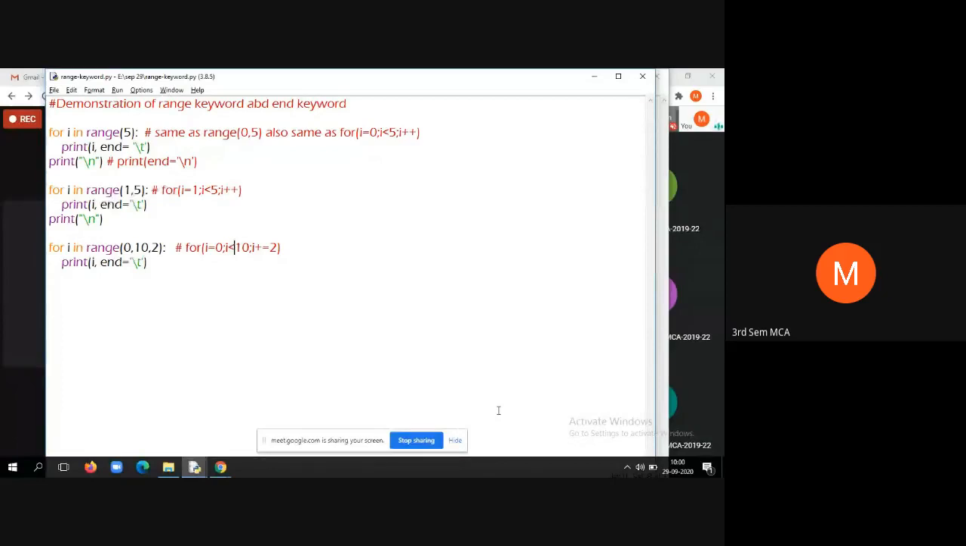Then when you use 3 parameters, the first one is the initial value, the second one is the upper limit, and the third one is the value that you need to increment after every iteration.